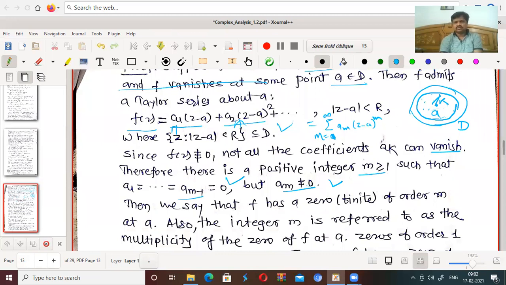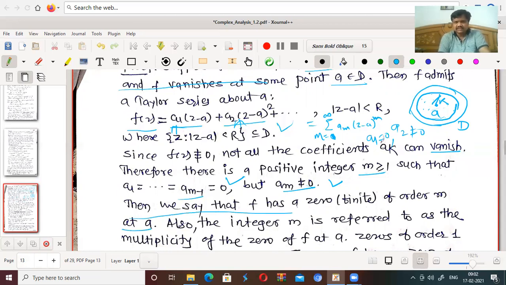Suppose a2 equal to 0, a2 not equal to 0 and a1 equal to 0. Right? It is like this. Suppose a1, a2 equal to 0 and a3 not equal to 0. So for any point, am having a1 up to am minus 1 equal to 0, but am is not equal to 0, since all ak's are not 0. Then we say that f has a 0 of order m at a.